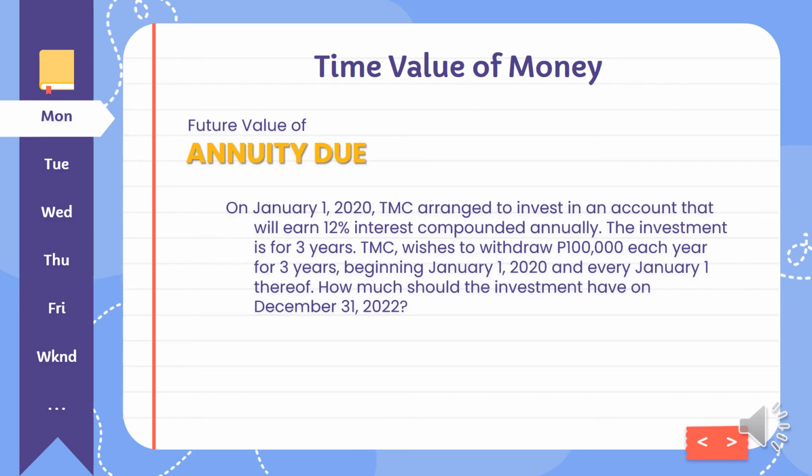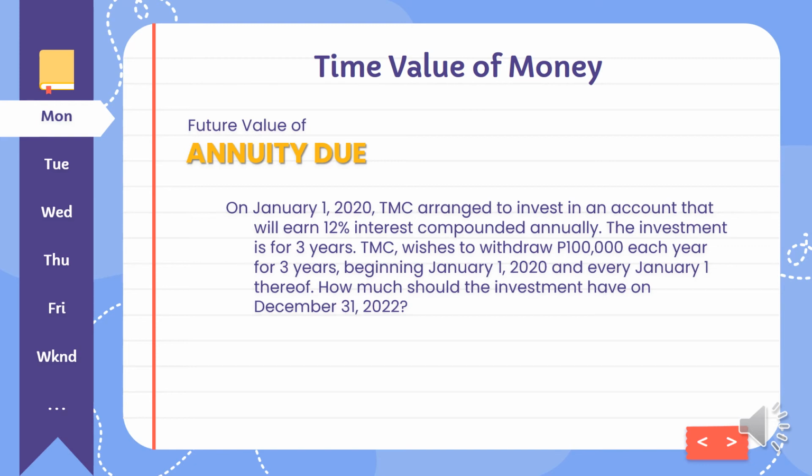Another example for future value of annuity due. On January 1, 2020, TMC arranged to invest in an account that will earn 12% interest compounded annually. The investment is for 3 years. TMC wishes to withdraw 100,000 pesos each year for 3 years beginning January 1, 2020 and every January 1 thereof. How much should the investment have on December 31, 2022?